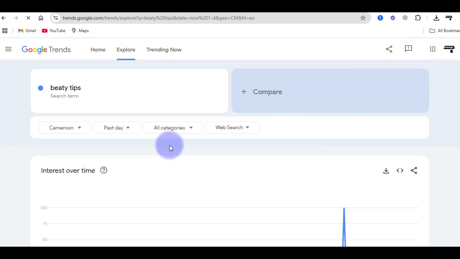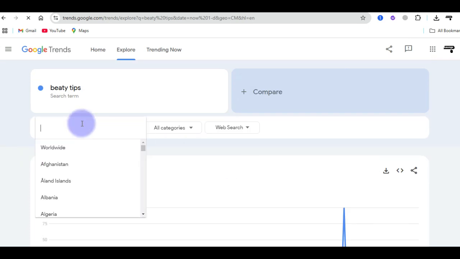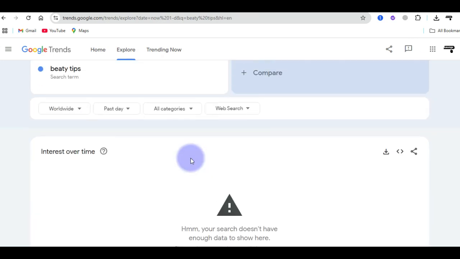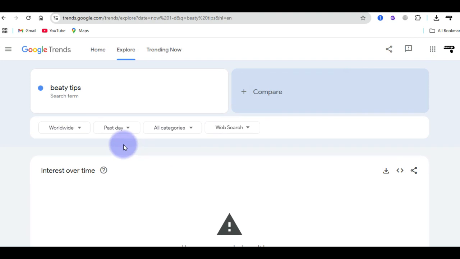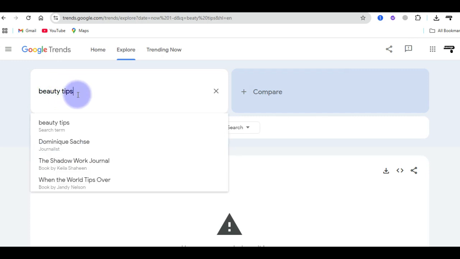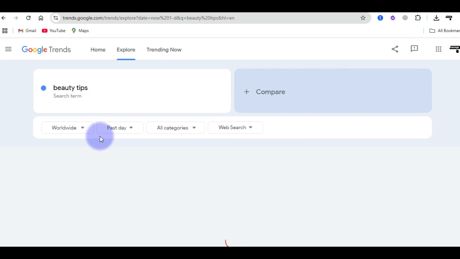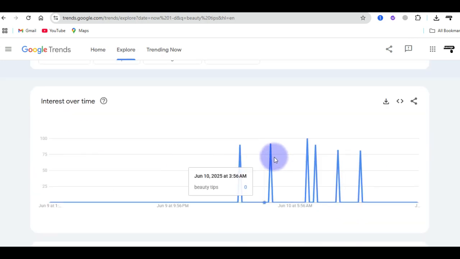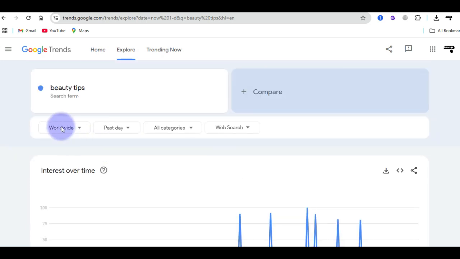Now, most relevantly, make sure that you switch to worldwide and click on worldwide so that you see all results. I think there is a mistake with the spelling here, so I can correct that, beauty tips, and click on search again. And displaying it worldwide, you're going to see that this given term is having some searches on the net.